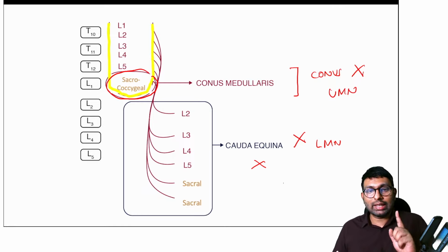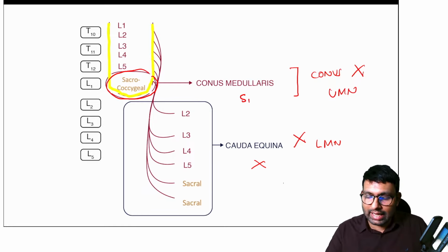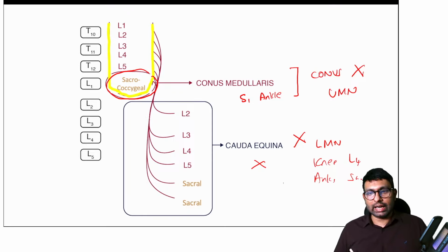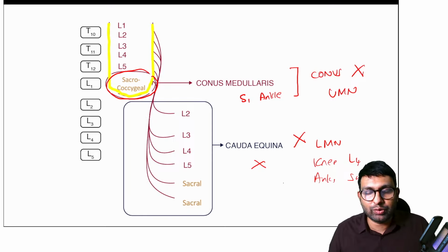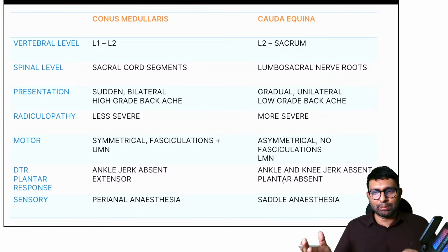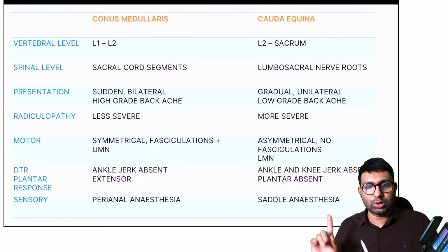That is why in cases of conus medullaris, only the sacral nerve roots, S1, are damaged, so ankle reflex is lost. But in cauda equina syndrome, knee jerk, which is L4, and ankle, which has sacral roots, both are damaged. Okay, did you understand? This is the difference between conus medullaris and cauda equina. Please remember this table, and it is very simple. That diagram is only going to tell you. Let's look at each of them.